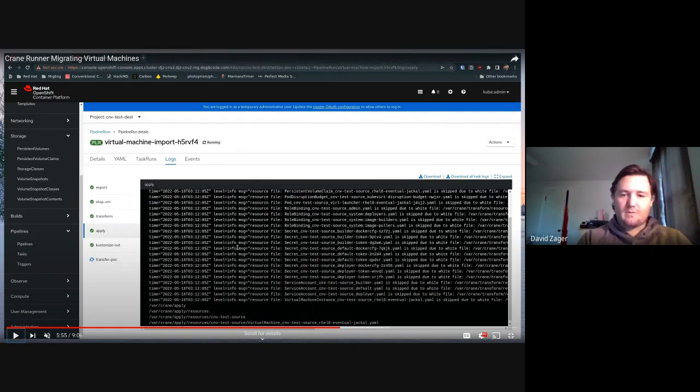Apply. So in the transform step we create a bunch of JSON patches, and what we're doing in the apply step is we're taking the exported resources, that's the raw YAML. So that'll include all of the metadata, all the status, everything, managed fields, and takes the transforms that are JSON patches or whiteouts, and the apply step gives you a net new set of Kubernetes manifests that you can use. The idea being that we're stripping out as much cluster specific information as possible.